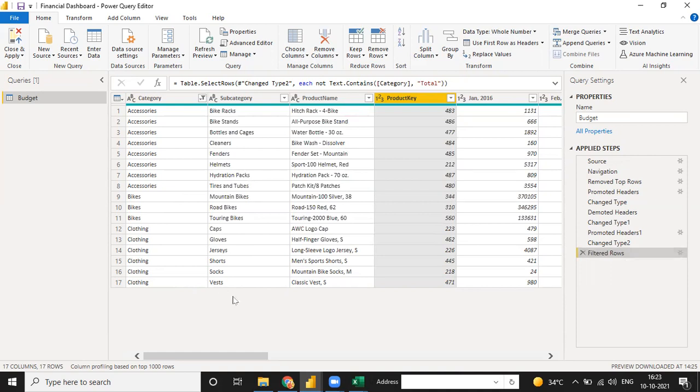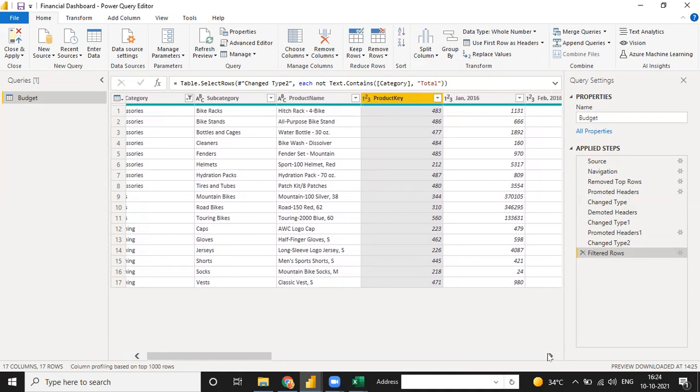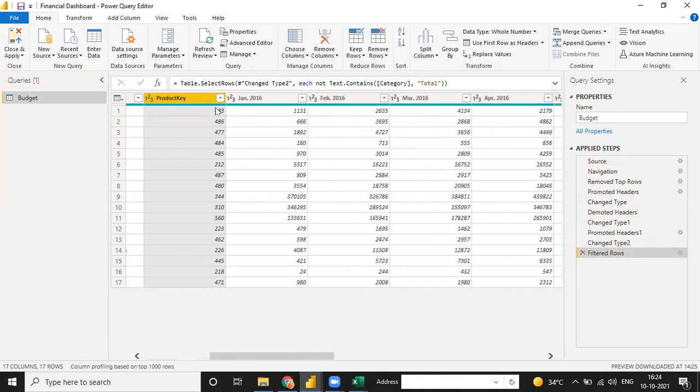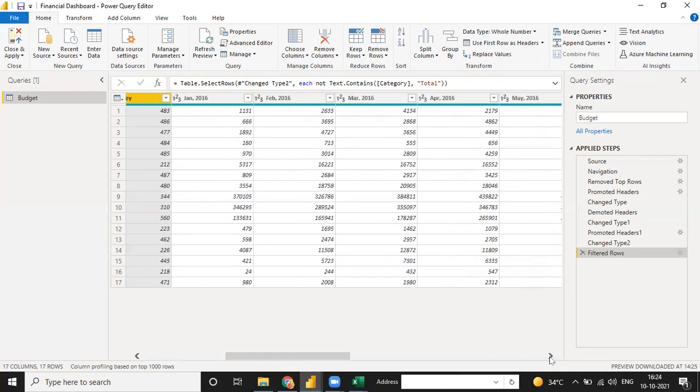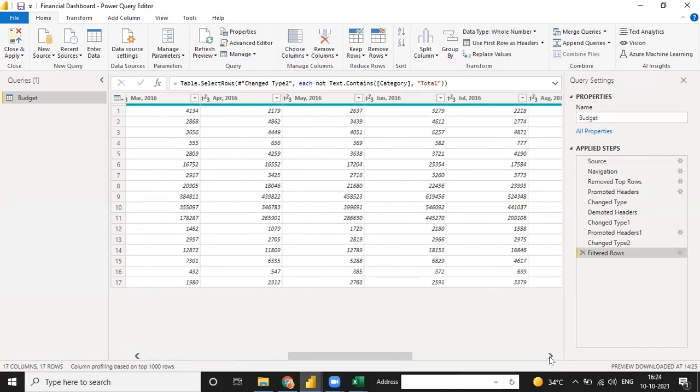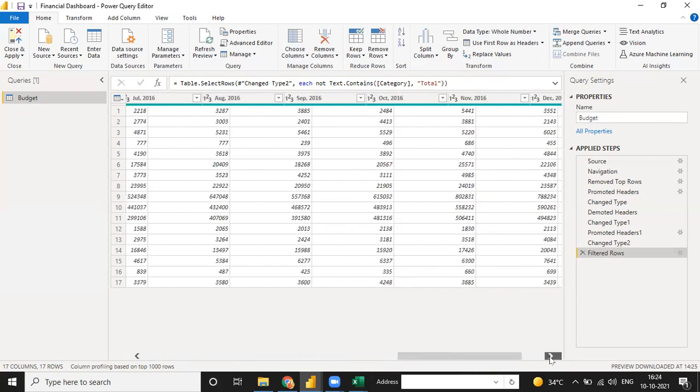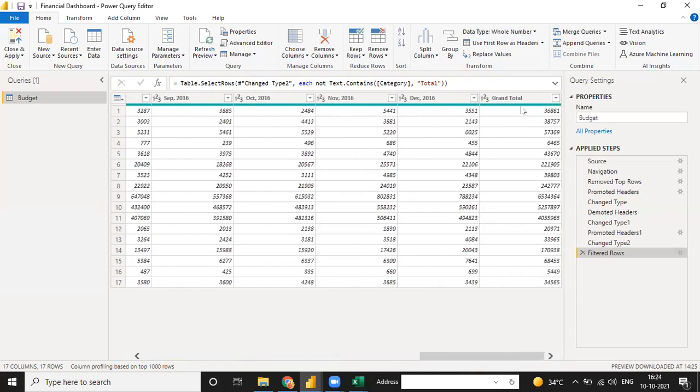Our file looks better now. So what is the next thing to do? Every step is recorded here, every step the same way. Going to the right side, we have data for Jan, Feb, March, April, May, June, July, August, September, October, November, December, and the grand total.